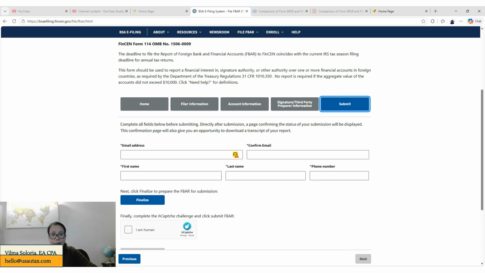Until then, make sure to save the email confirmation from FinCEN in relation to the submission of your FBAR for your future reference.